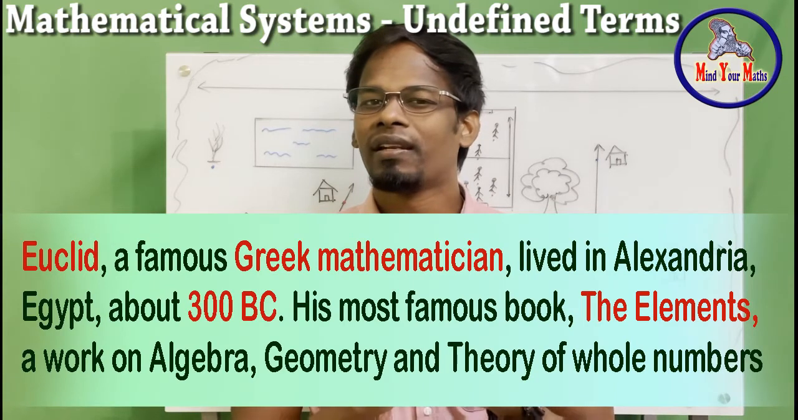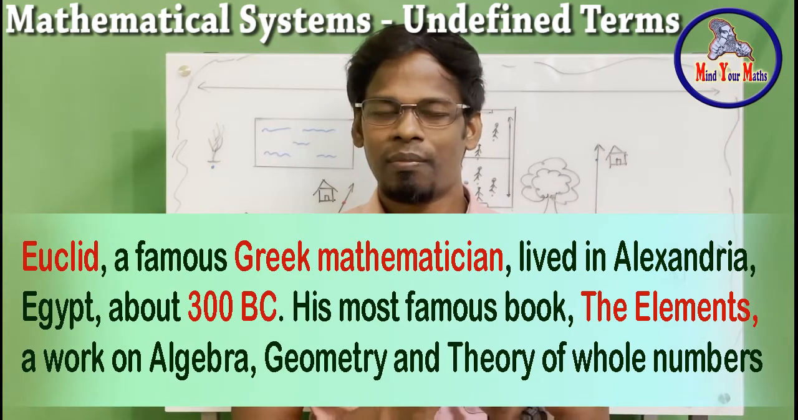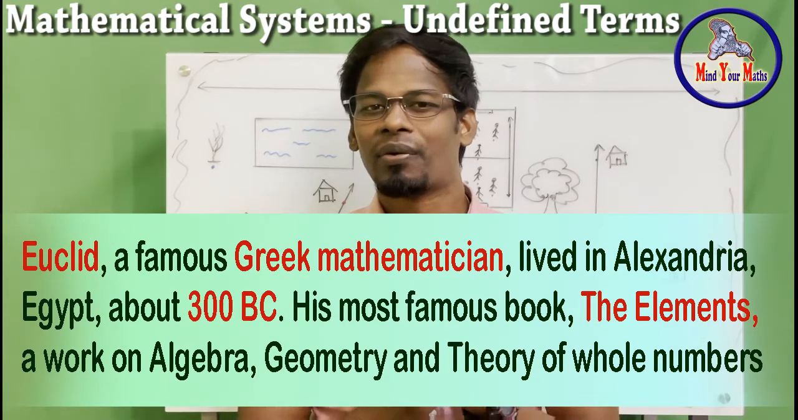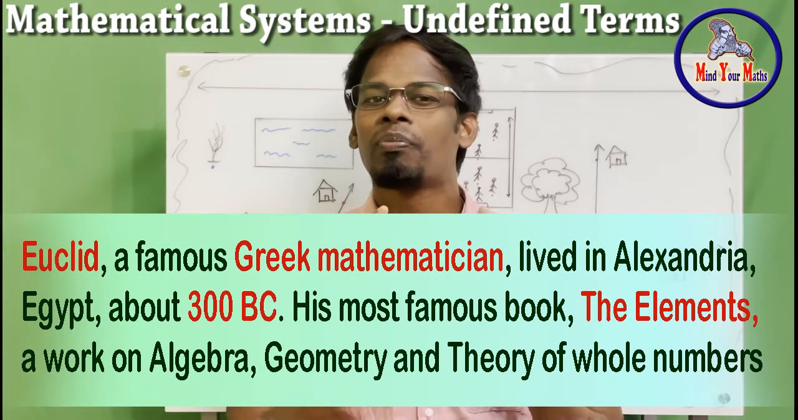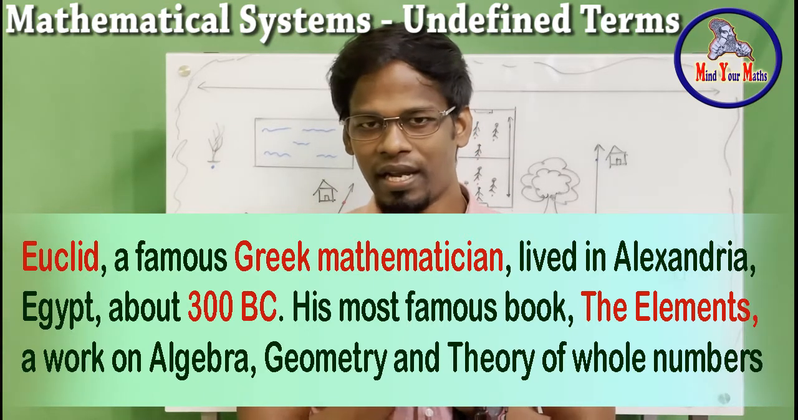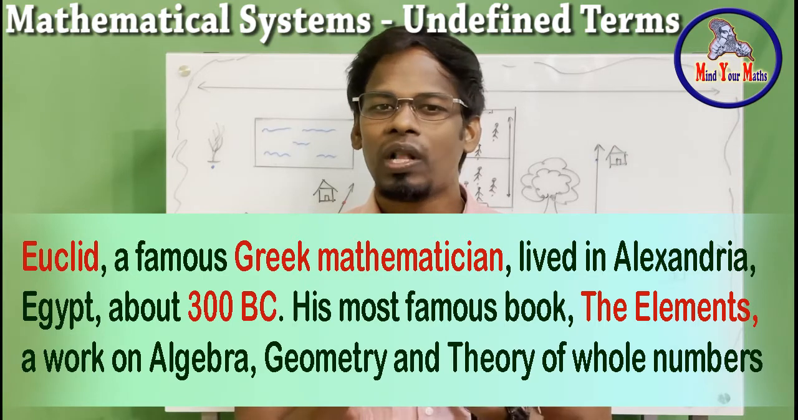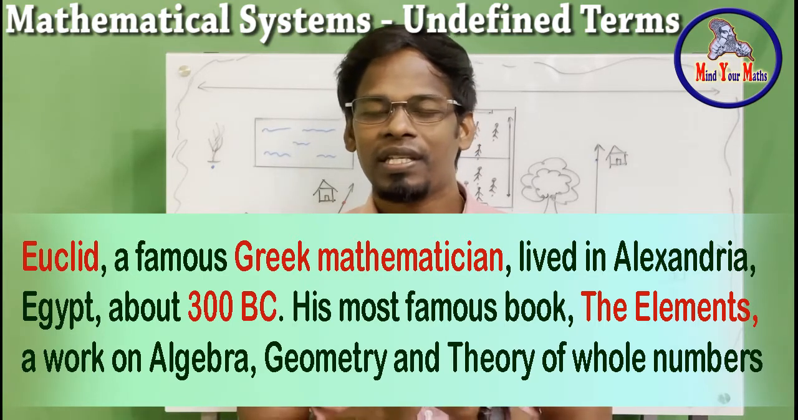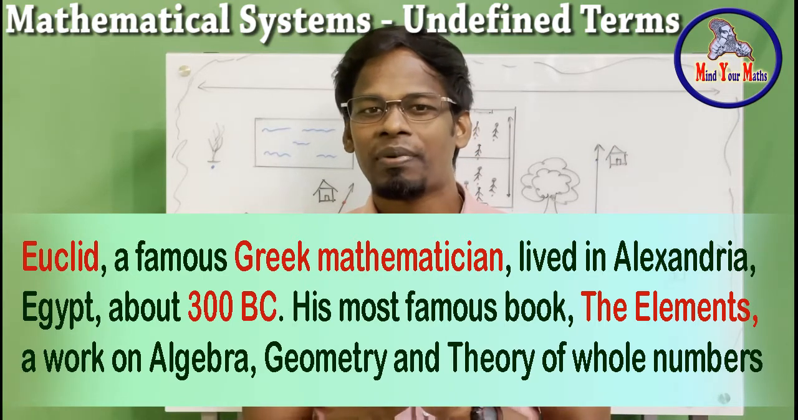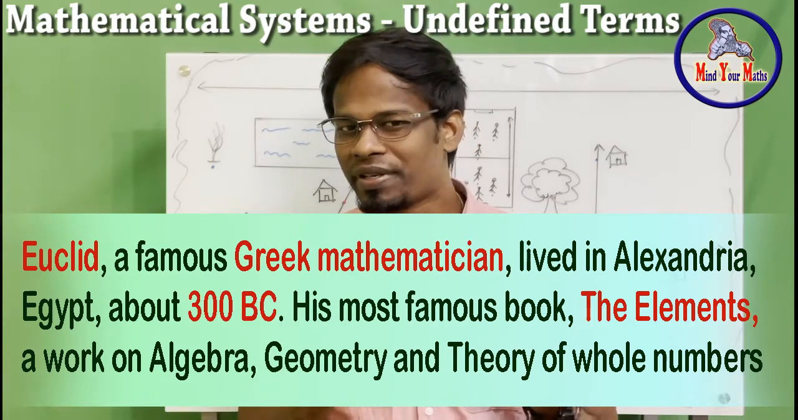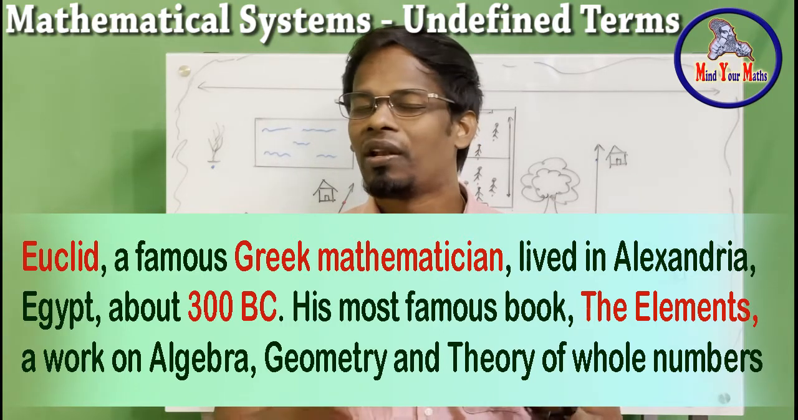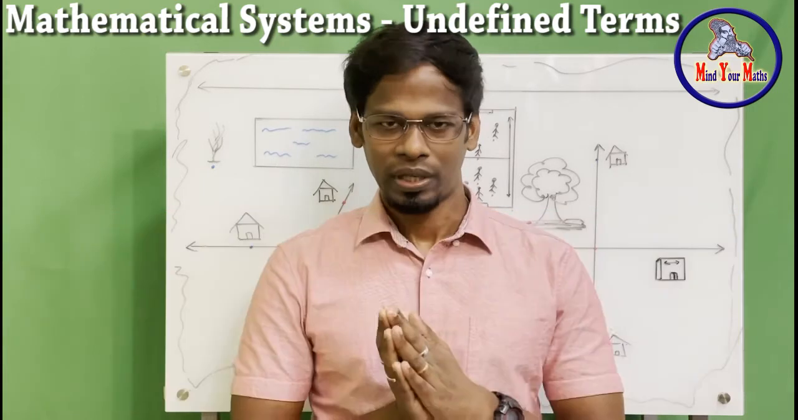He lived in Alexandria in Egypt about 300 years before Christ. He wrote a book called The Elements. He put together all the theories about whole numbers, algebra, and geometry concepts and systems, and a lot more he wrote in that book.